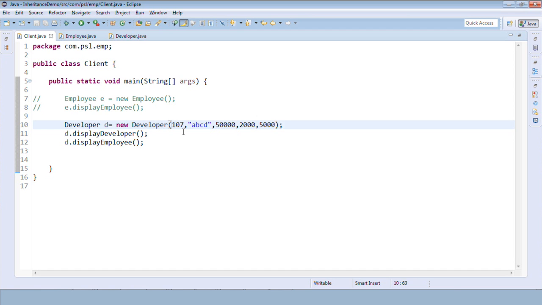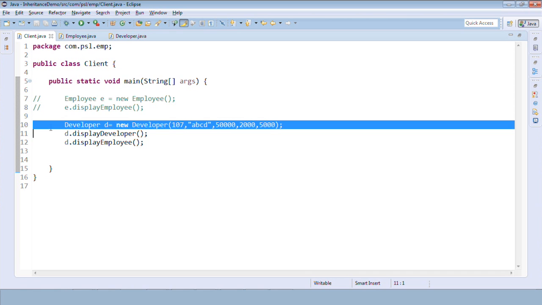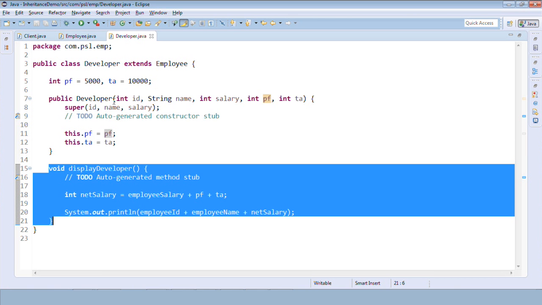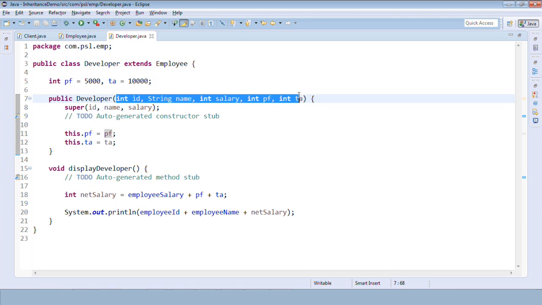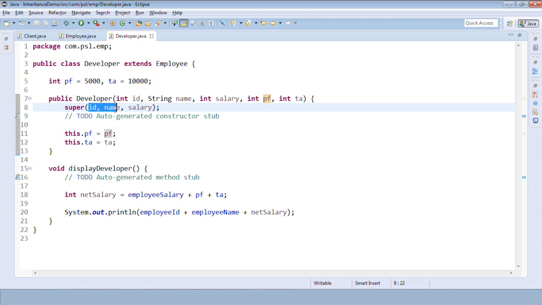Okay, so I have passed 5 values. So let's understand the flow. From this statement it will jump to the constructor of the developer class. So I'll go to the developer class. Values will get copied here, and out of that 3 values will be passed to super. Super means to the employee class, right? So ID, name and salary will be passed to the employee class constructor and PF and TA will be initialized here.